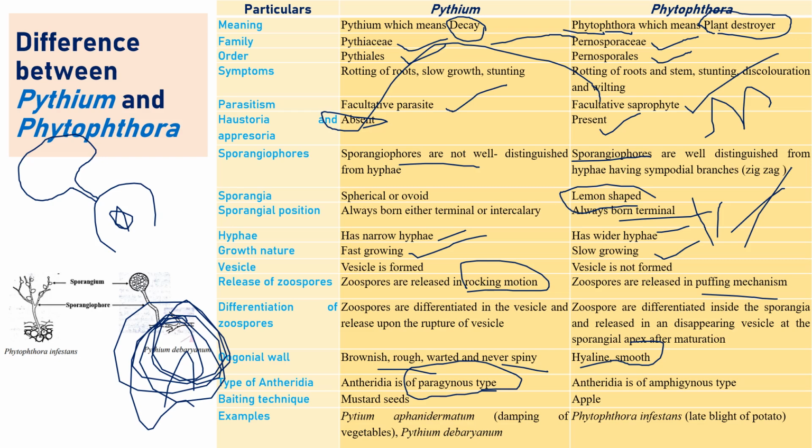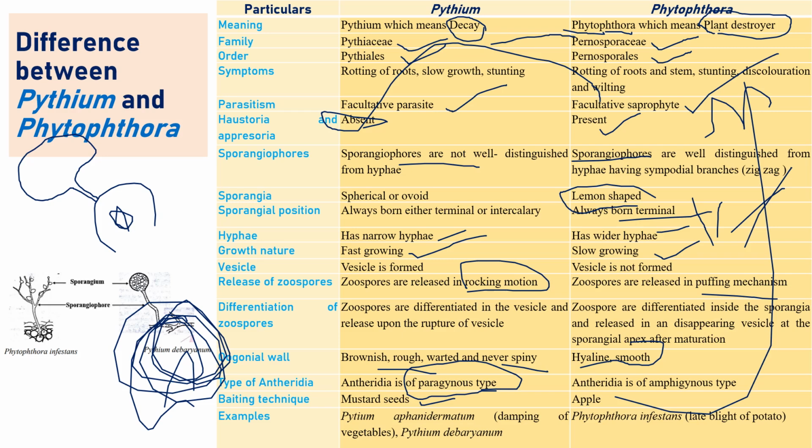Generally, the baiting technique is used for isolation. Pythium can be isolated using mustard seeds, and apple is recommended for isolation of Phytophthora. Best examples are Pythium aphanidermatum, which generally causes damping off of vegetables, and Pythium debaryanum and other species. Pythium generally causes damping off disease. When it comes to Phytophthora, the best example is late blight of potato. Hundreds of species are there. In previous presentations on the Peronosporaceae, we clearly mentioned the lists of diseases caused by Pythium and by Phytophthora. These are just the differences.